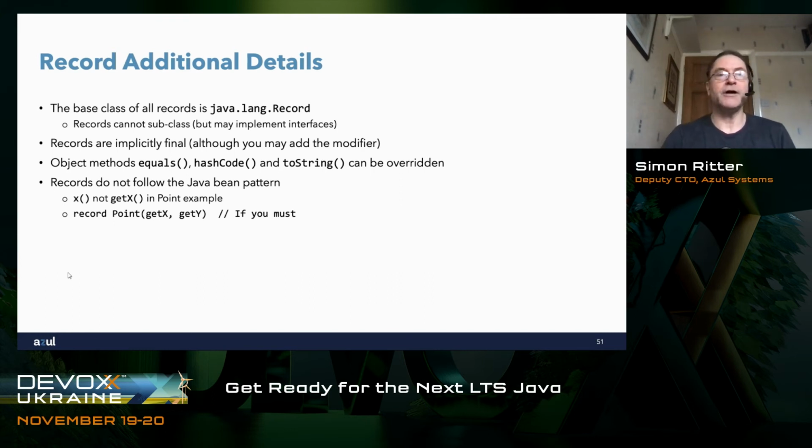And rather than calling it Y, I'll call it getY. And that way, when the accessor methods are generated, because they're the same as the name of the variable, they will be getX and getY, and then things will work. So if you really must, you can do that. But again, not really to be recommended.